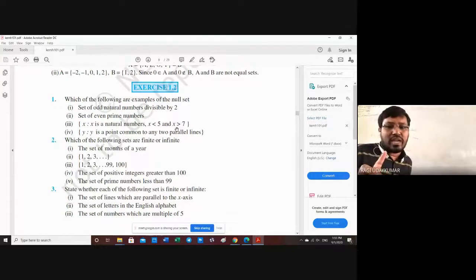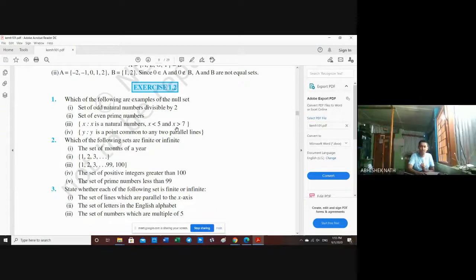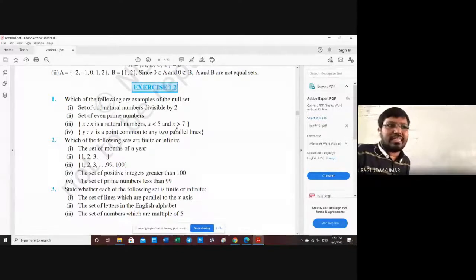Only one natural number has to be there, that should be less than 5 and that should be greater than 7. Is it possible? No, sir. No, it is not possible. So that's why it is an empty set. Y is such that y is a point common to any two parallel lines. Parallel lines do not have a common point. There is no common point for two parallel lines. So that's why that is also an empty set.